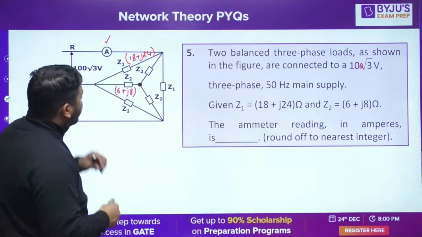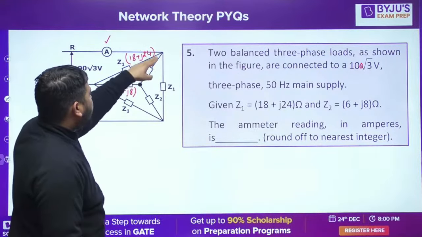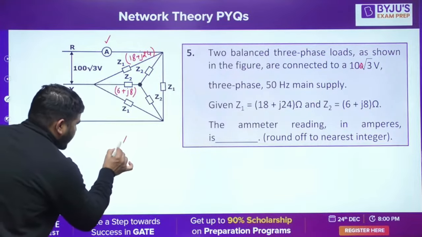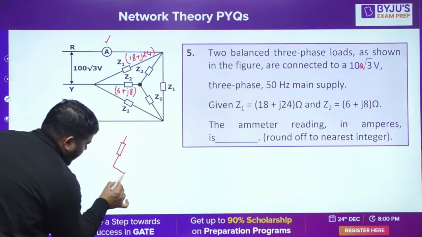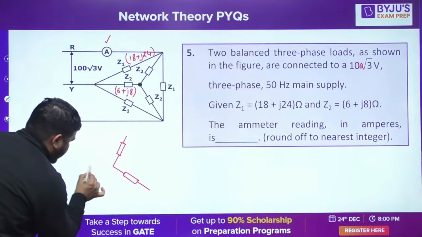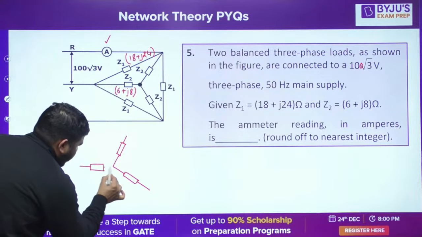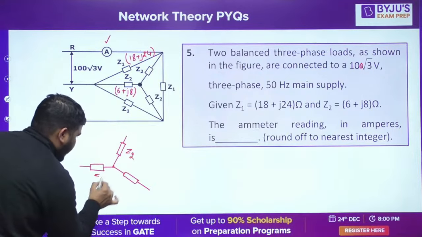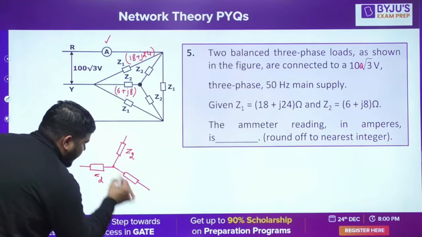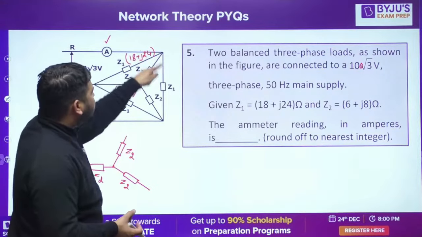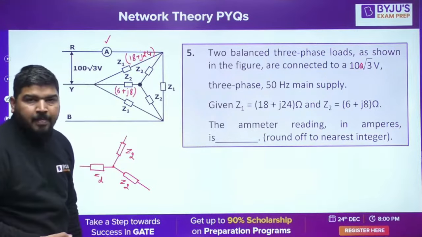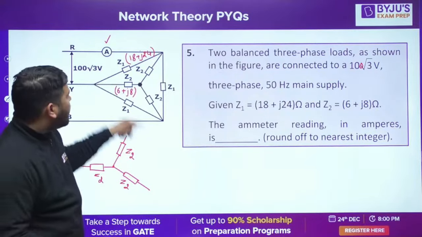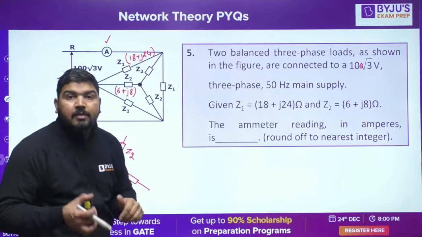It's simple, guys. What you need to do is, the inner load is already star connected. So let's keep it star only. This is my star load, so I don't disturb it. This is Z2, Z2 and Z2. Now better you convert this delta into star. If you convert this delta into star, then the value will be Z1 into Z1 divided by 3 Z1. Okay, so Z1 by 3.